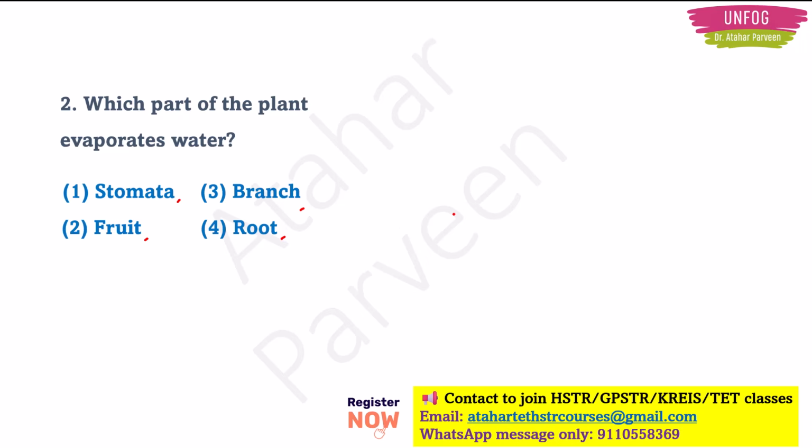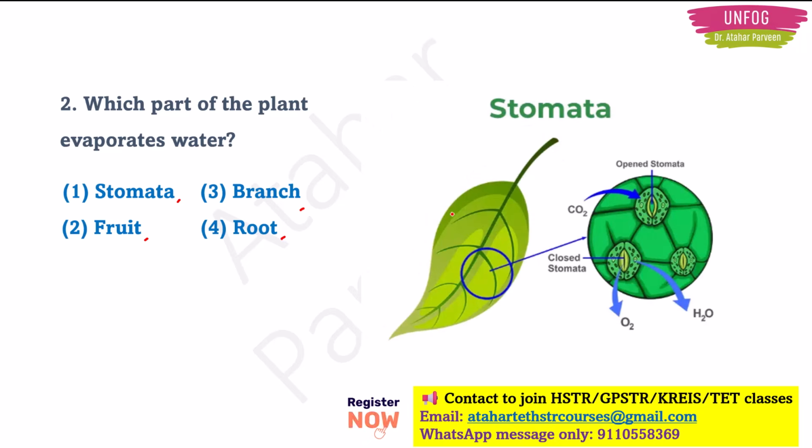Okay. So I'll first tell you what stomata is. I can say it is the nose for the plants. We have a nose, we breathe through our nose. Like that, the plant breathes through stomata. It is the nose for the plant. So this opening, as you can see in the diagram, is the stomata.